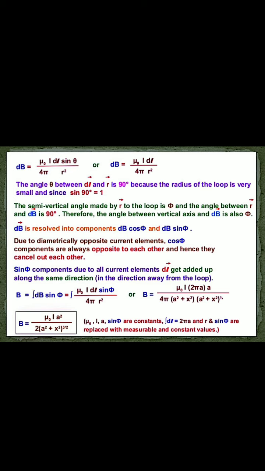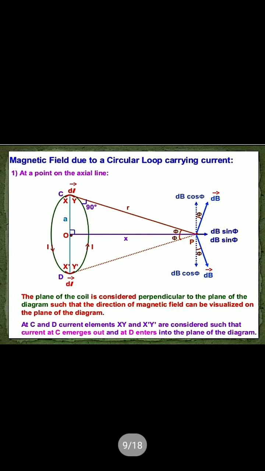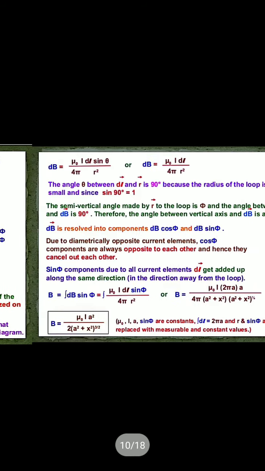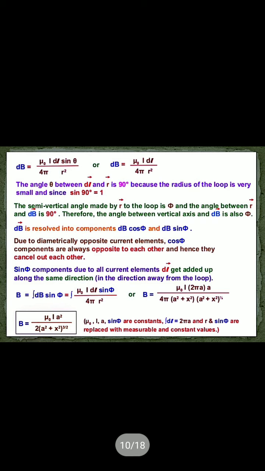Only the sin phi component, dB sin phi. The sin phi components due to all current elements dl get added up along the same direction, that is, the direction away from the loop. So the total magnetic field at point P, in the direction away from the loop, B equals the integration of dB sin phi.